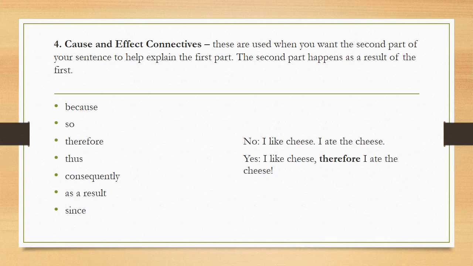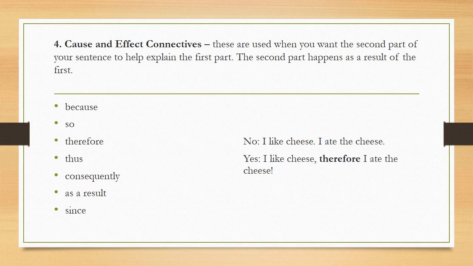The fourth is cause and effect connectives. These are used when you want the second part of your sentence to help explain the first part. The second part happens as a result of the first.